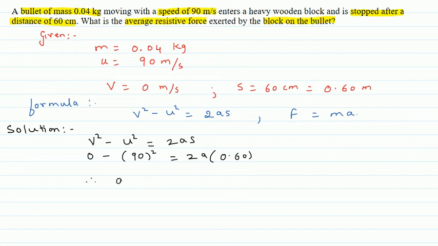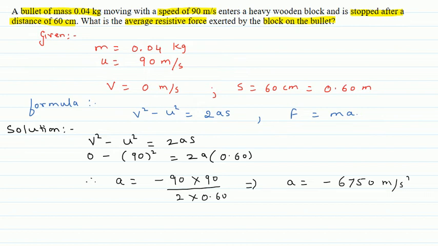Therefore, acceleration is equal to minus 90 into 90 upon 2 into 0.60. After solving this, we get acceleration is equal to minus 6750 meter per second square. Acceleration is coming out negative because velocity is decreasing and finally becoming 0.